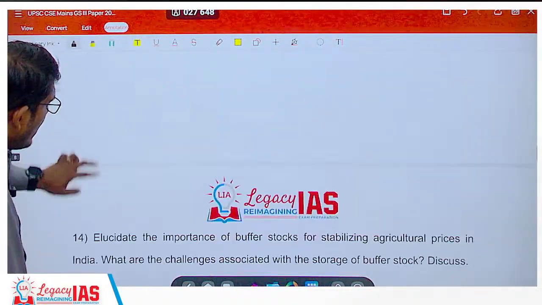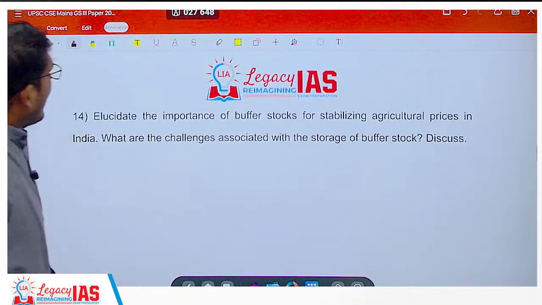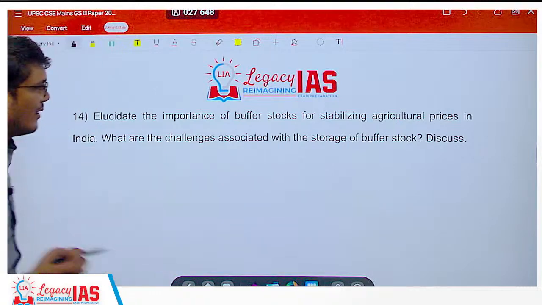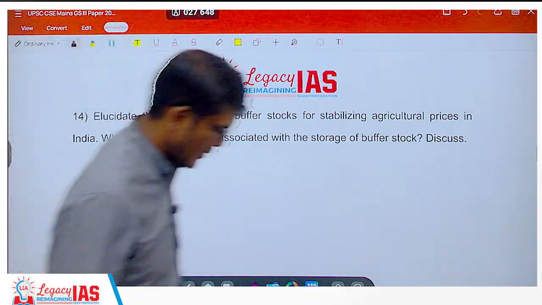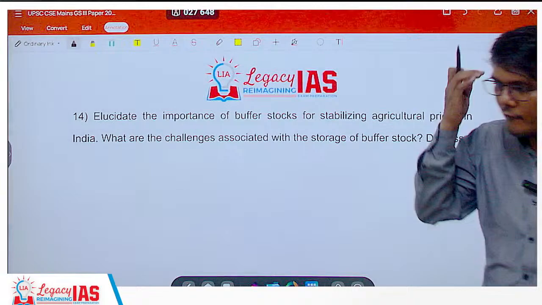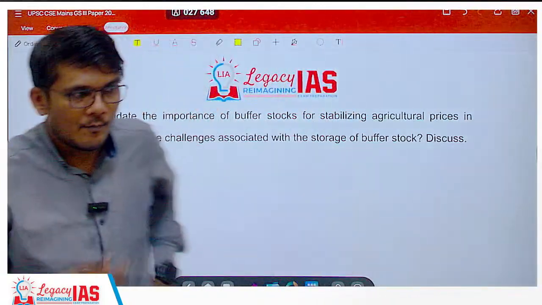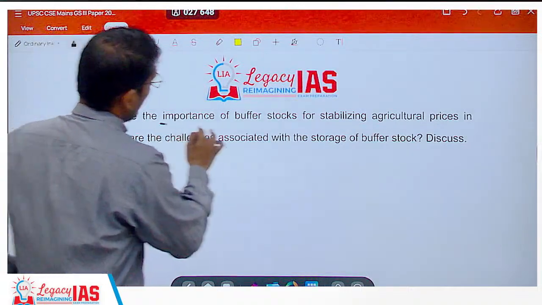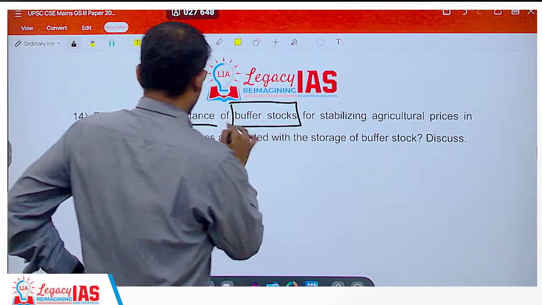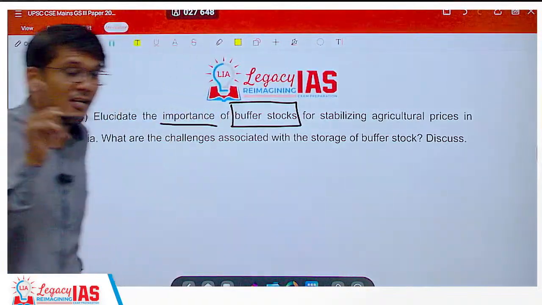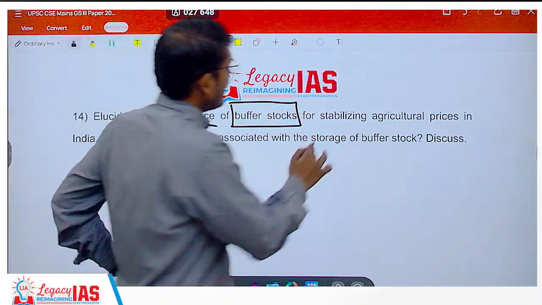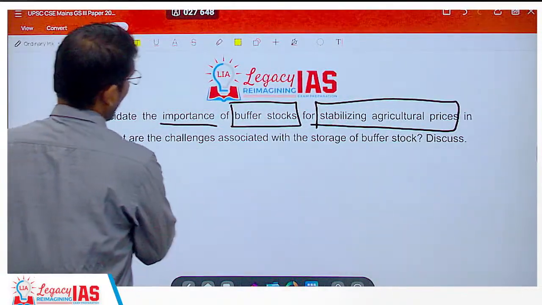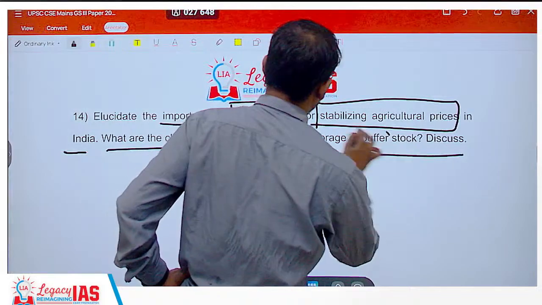I hope that's absolutely clear. Coming on to the final question from economics. Now again, buffer stock, which has been discussed in the class, which of course gets discussed. It's important. It's a main part of your agriculture and food management chapter, main part of the food management part of agriculture. So elucidate the importance of buffer stocks. Buffer stocks, specifically they are asking for one thing: stabilizing agricultural prices in India. And what are the challenges associated with the storage of buffer stock?